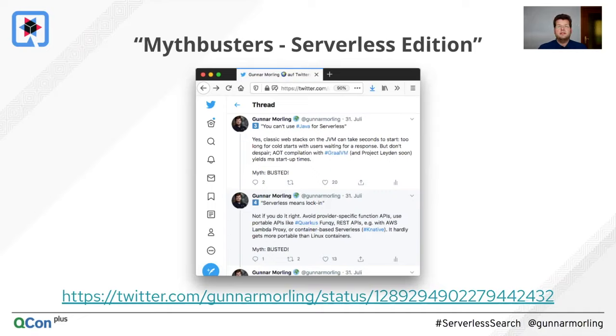A while ago, I did this little tweet storm, which I called Mythbusters Serverless Edition. I was trying to address a few common misconceptions I hear again and again. Things like you couldn't use Java for implementing serverless just because of the longer time it might take to start up. Or things like there's automatically always something like a vendor lock-in if you go serverless. And I hope I can convince you that those things actually are not true, and how they are not true.